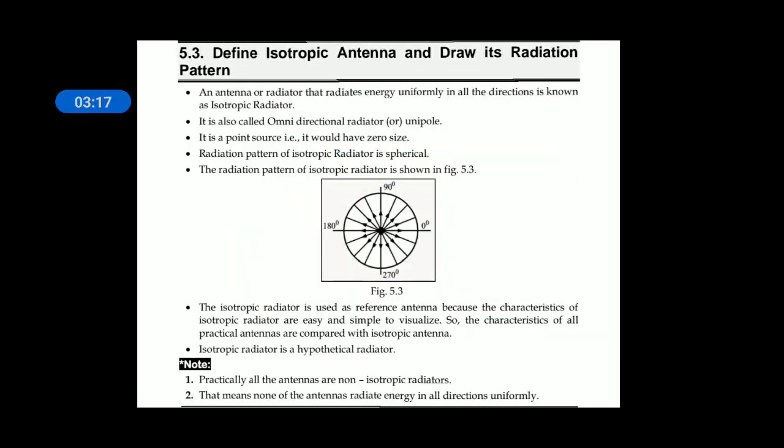This is your radiation pattern, right? What is radiation pattern? Radiation pattern is graphical representation of the performance of antenna between either power density or field intensity and direction. So it is a graph drawn between power density versus direction or electric field intensity versus direction. There are two types of radiation pattern: power density radiation pattern as well as electric field strength radiation pattern.